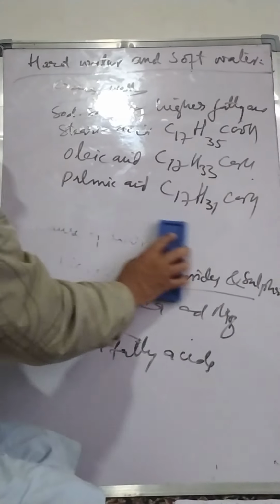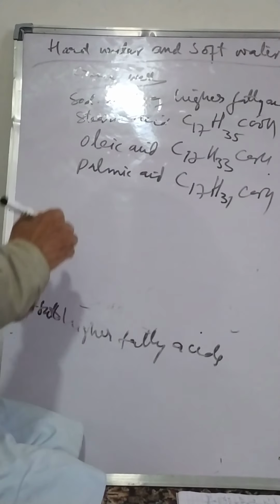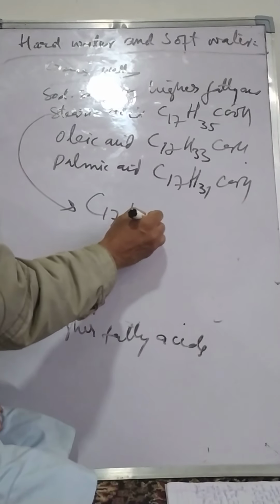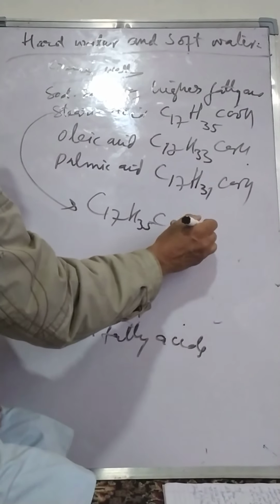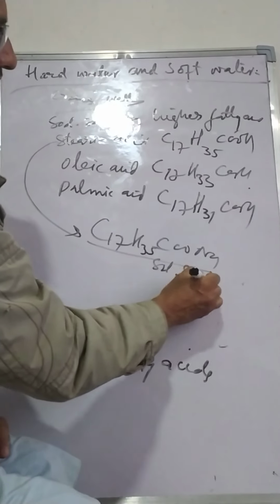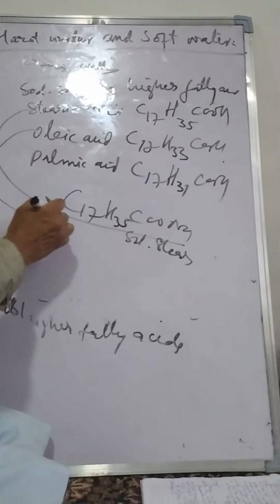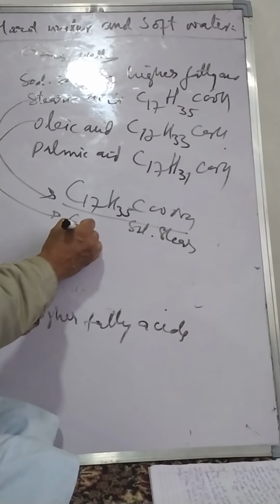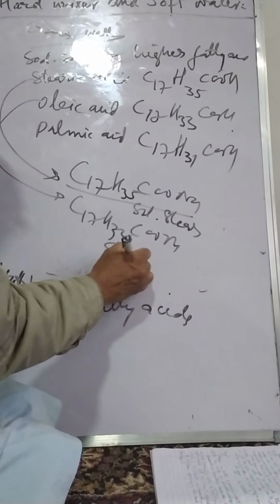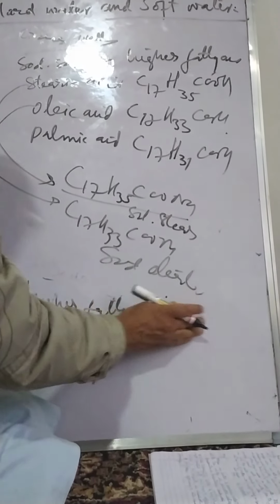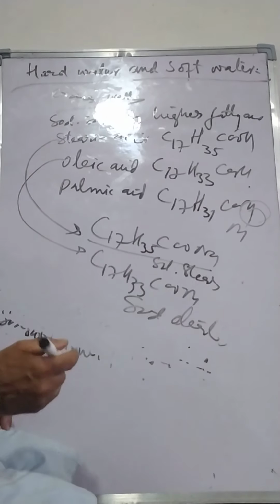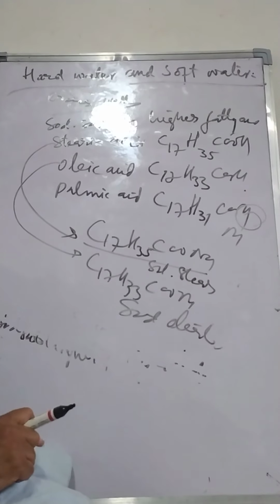The sodium salts of these are, for example, for stearic acid, C17H35COONa. We call this sodium stearate. Similarly, for oleic acid we have C17H33COONa, and we call it sodium oleate. Similarly, we have sodium palmitate. So these compounds are present in a soap.